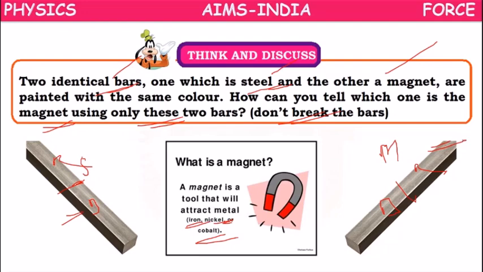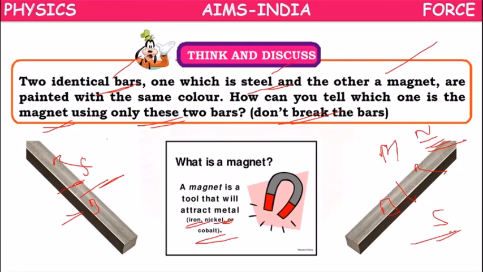That is one case. Or if you bring another magnet, if you keep it here, this will be attracted, both poles will get attracted. But if you bring the same pole here, it gets repelled, and with the opposite pole, it gets attracted. Repulsion is the best way of finding the magnet. Like that we can find a magnet.